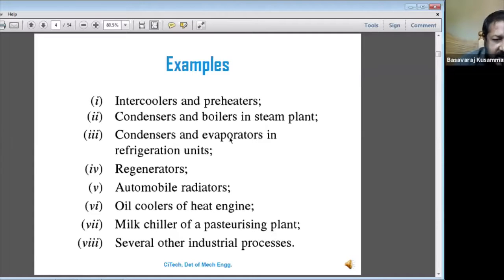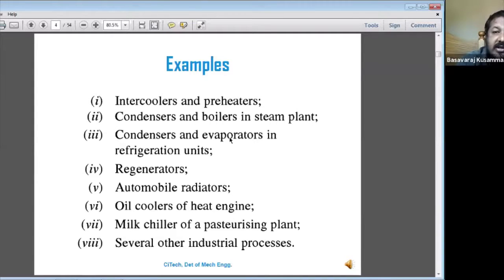Automobile radiators, oil coolers, and oil coolers of the heat engine. Many of the heat engines, understand? Most probably the cooling is air cooling, oil cooling, or water cooling. Many heat engines use oil cooling, instead of water or air they use oil, to cool the engine, because the engine cannot cope with the high temperature.